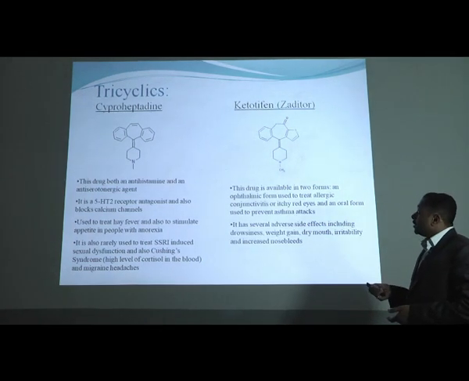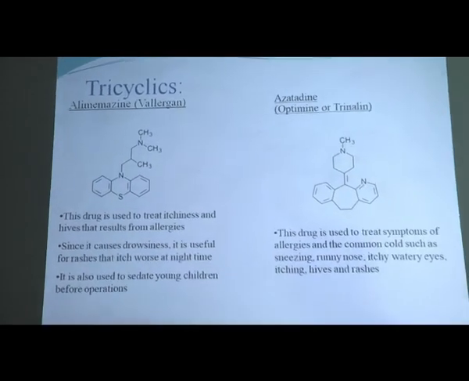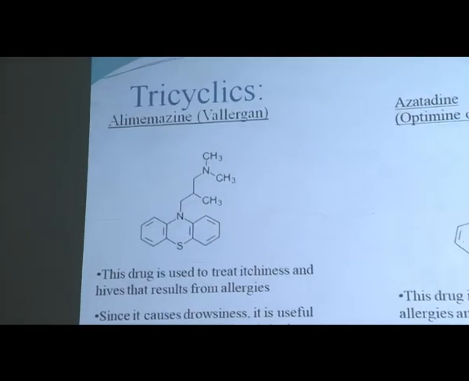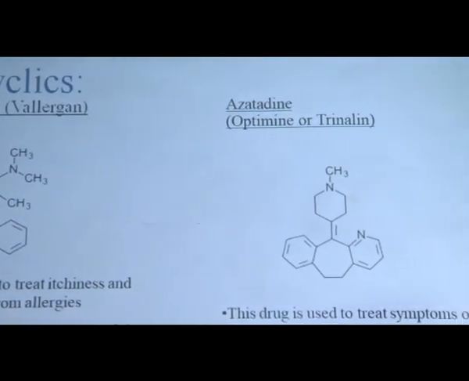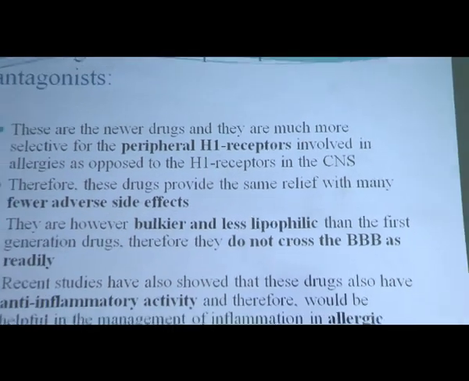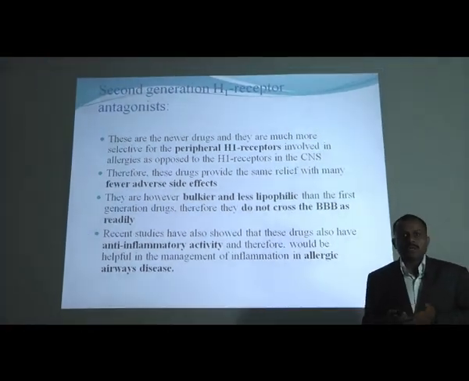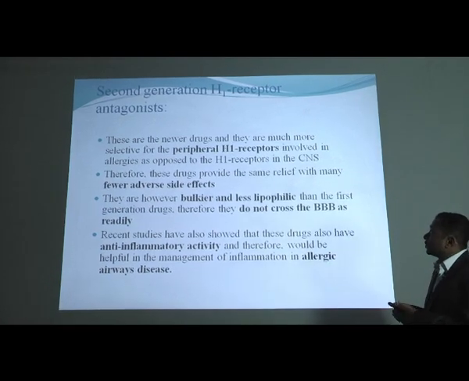Okay. Then tricyclics also include methdilazine as well as azatadine. These are also drugs from this category of tricyclics. Then the second generation. The first generation has 5 classes: ethylenediamines, ethanolamines, tricyclics, piperazines. Then the second generation of H1 receptor antagonists.